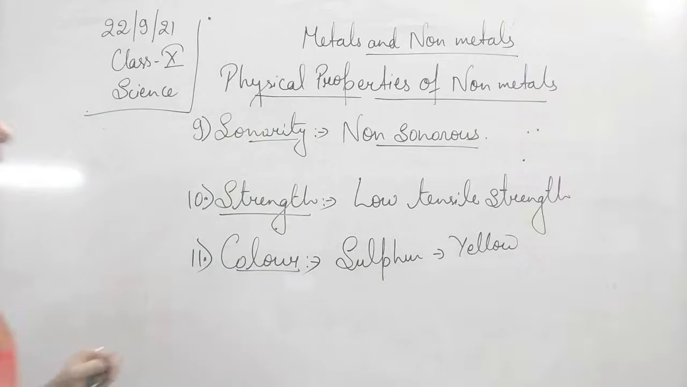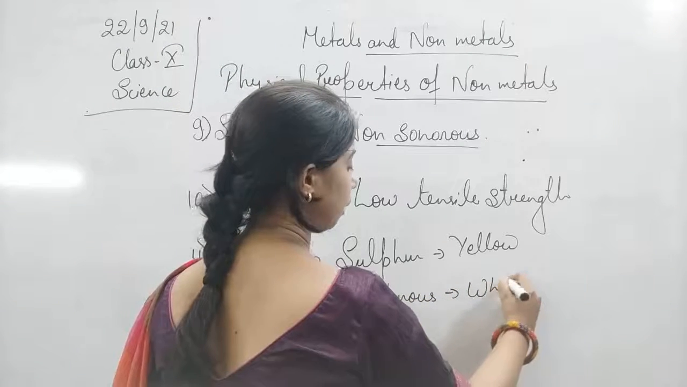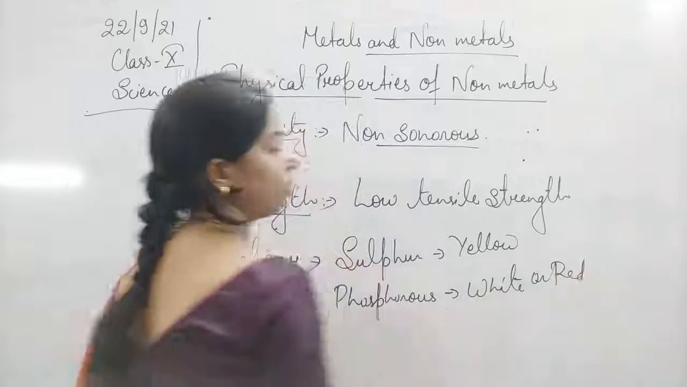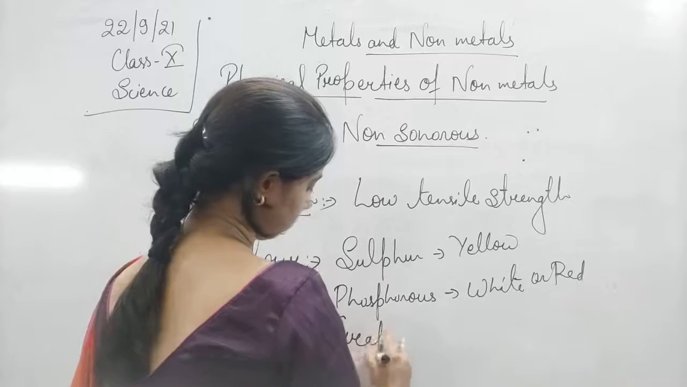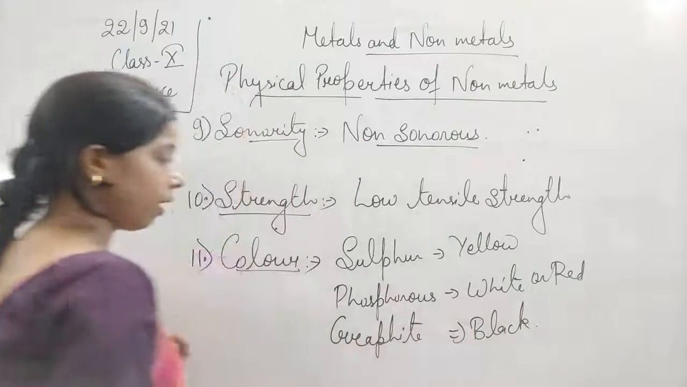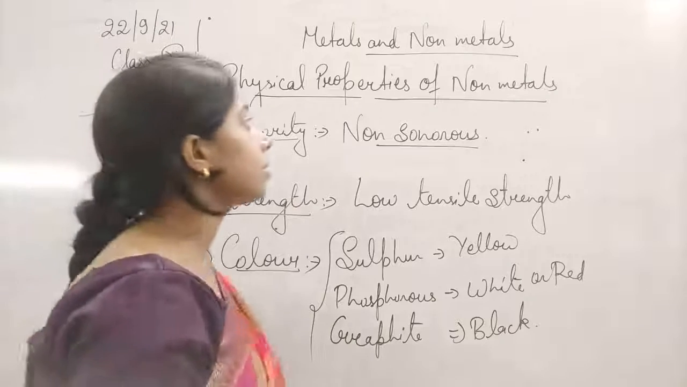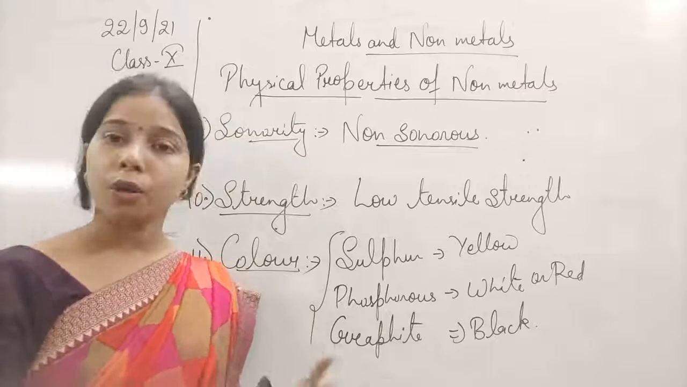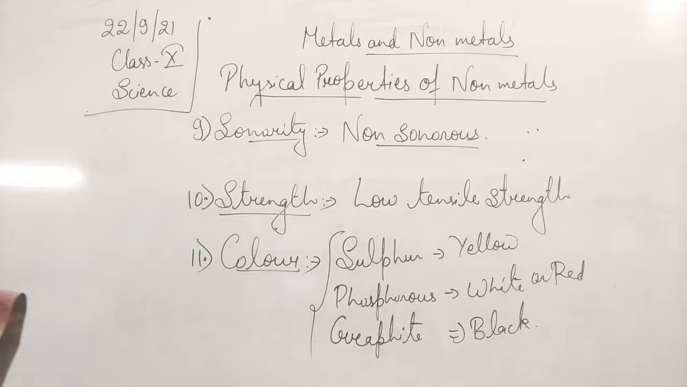Then phosphorus exists in white or red. Then graphite is black. So most of them have colors, or exist in a variety of colors. These are some of the physical properties of non-metals, and we have understood how these properties differ from metals. Now let us go back to metals again, and this time we will see the chemical properties of metals.